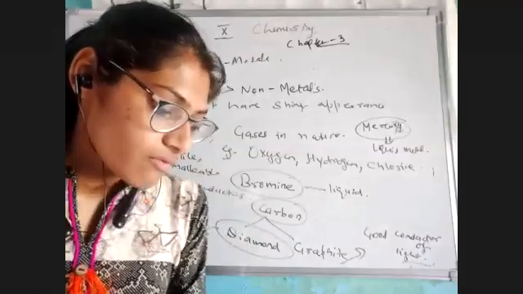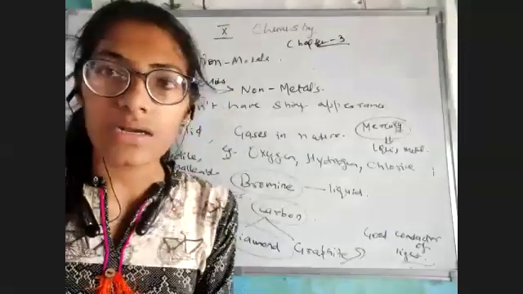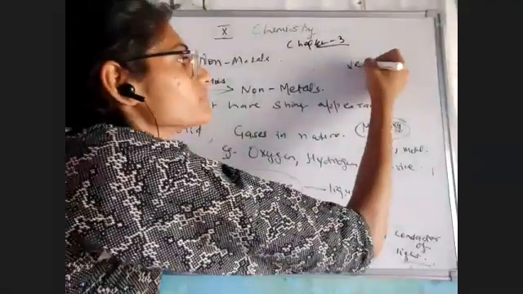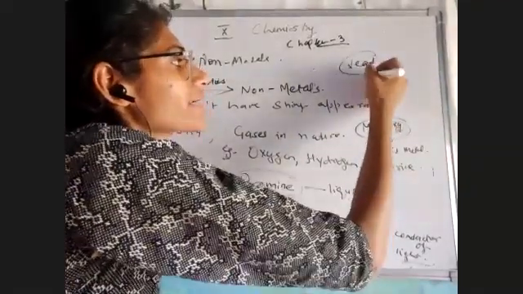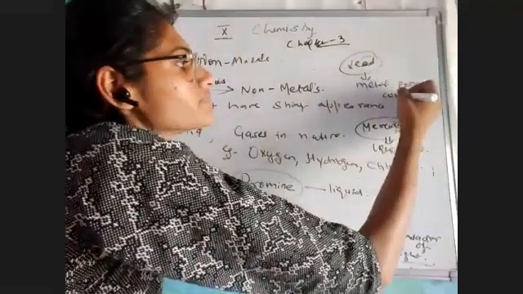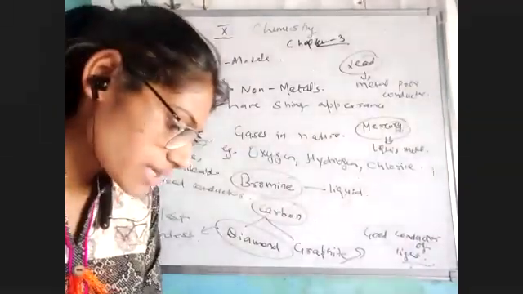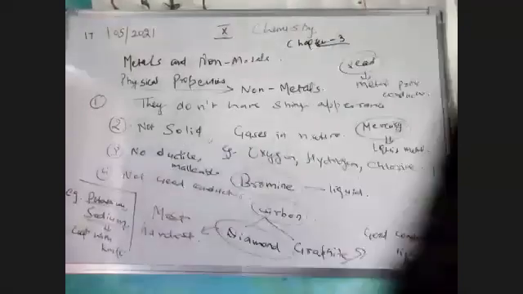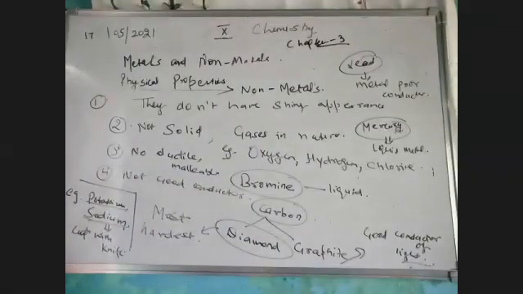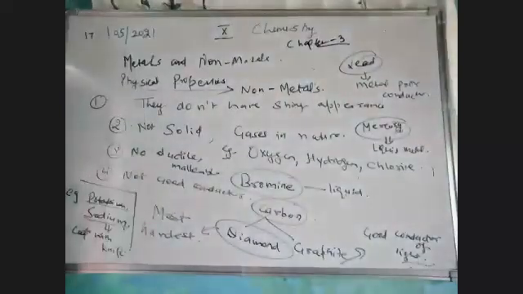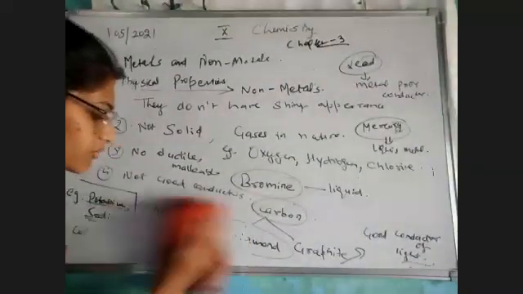Lastly, we have, which metal is a poor conductor of heat? The poor conductor of heat is lead. Lead is a metal which is a poor conductor of heat. That's not a good conductor. All right. Now the last question is, explain the meaning of malleable and ductile. And I hope you have come to know by now what is the malleable property and what is the ductile property. What do we call malleable?